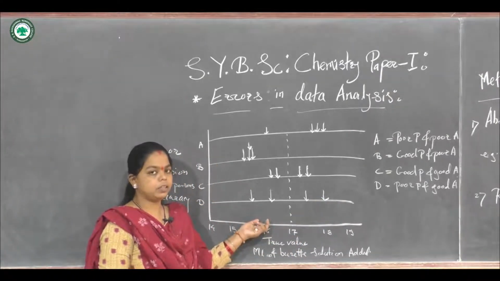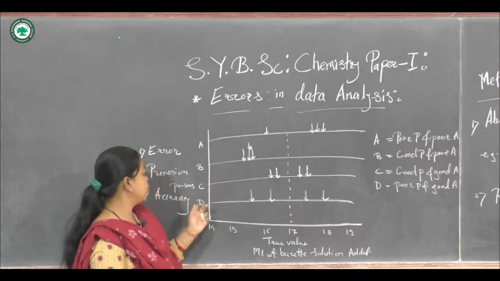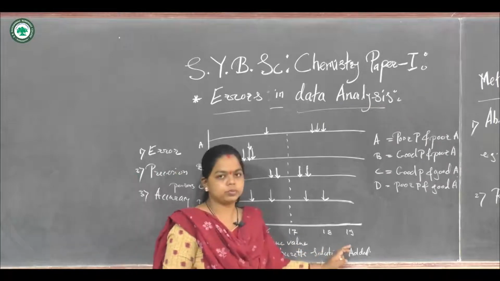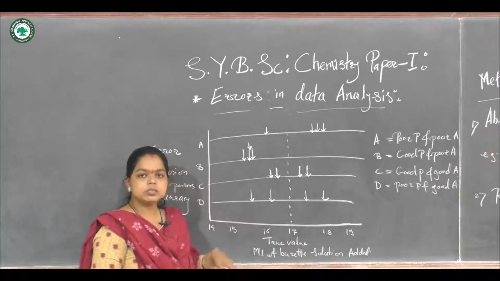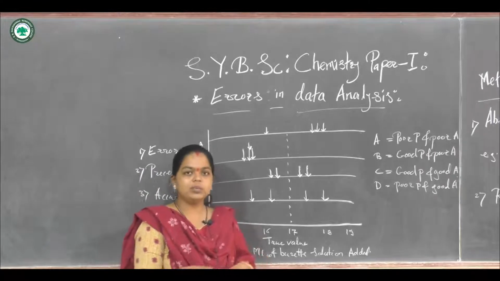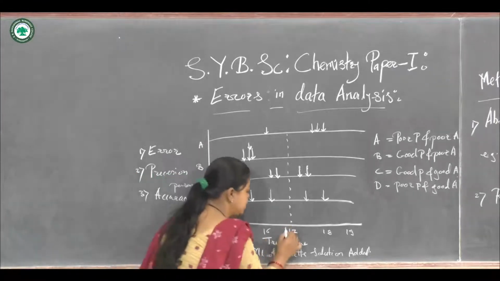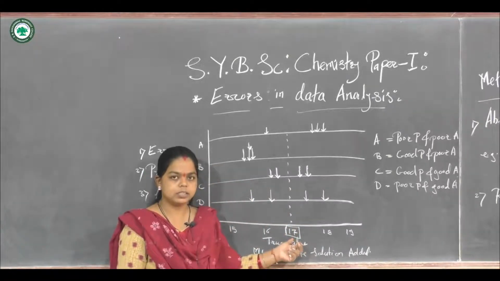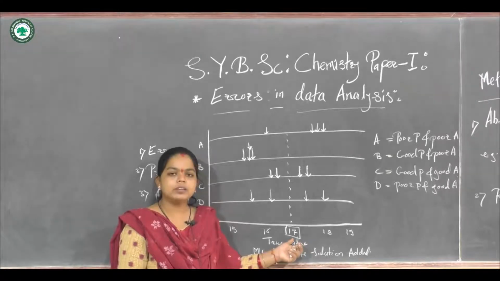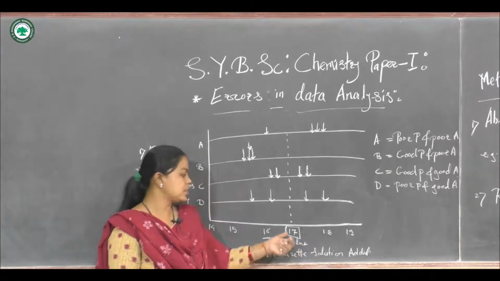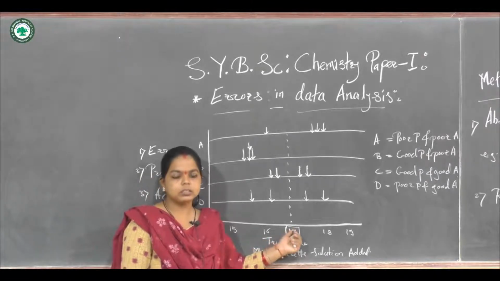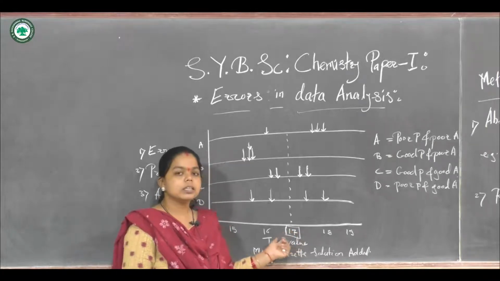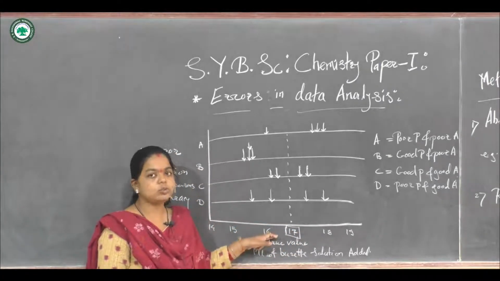in graphical form, we plot the readings of different persons versus the true value, or the ml of the burette solution added. Now in this titration, 17 is the accurate value for the particular titration or reading. It is the true value. So the true value is important, and whatever readings are obtained near this true value show the precision. That shows the reproducible result, the readings which are near to the true value.